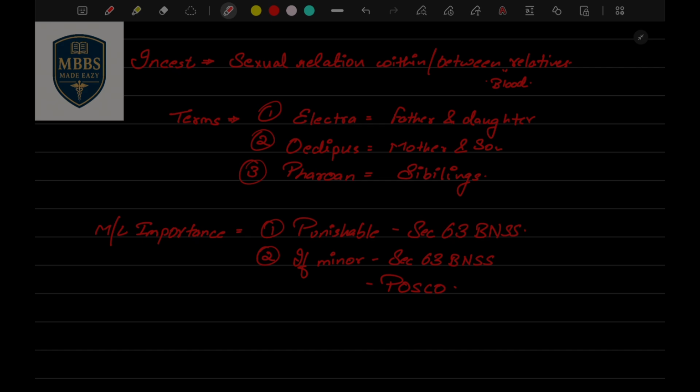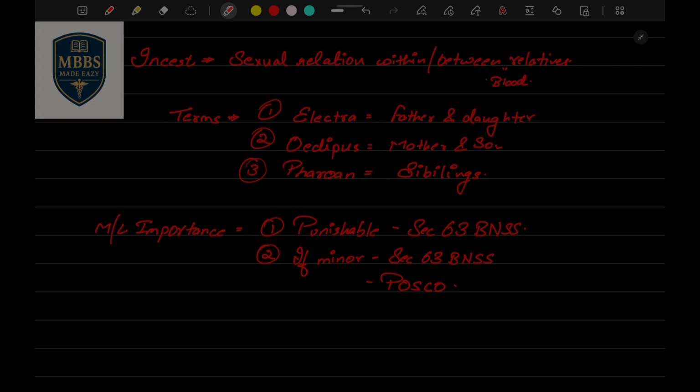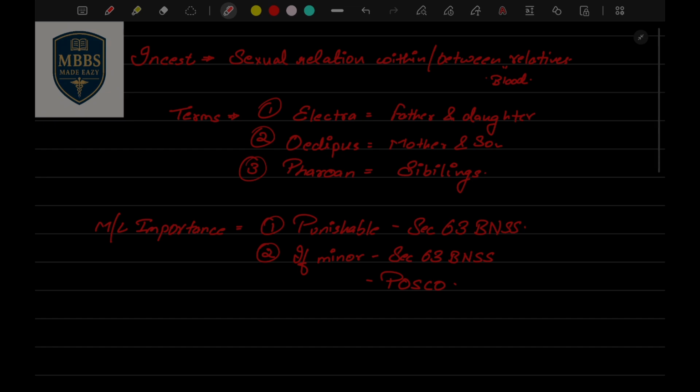If consent was there, like if mother and son are having sex, both were agreed, both were giving consent, but after that the mother complained. Just imagine a mother filed an FIR against the son. He is punishable under section 63 BNSS. If father and daughter are having sex and the daughter was minor, the father will be punished according to the section of BNSS, also with the POCSO Act. That's all you have to know about incest.